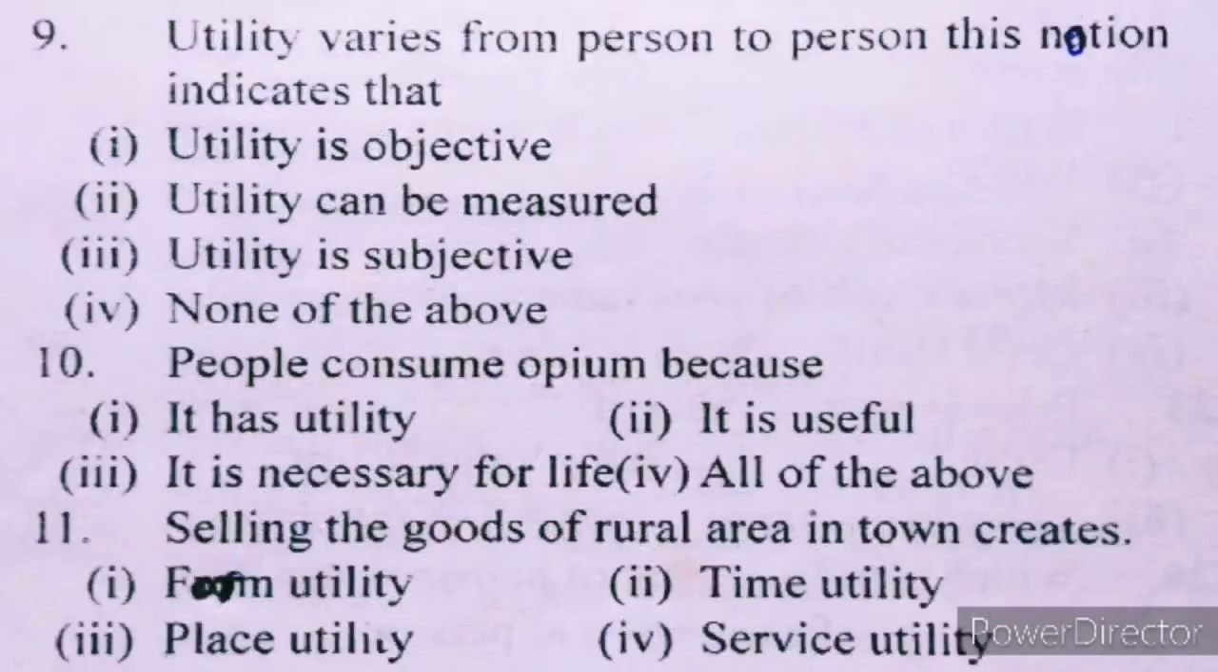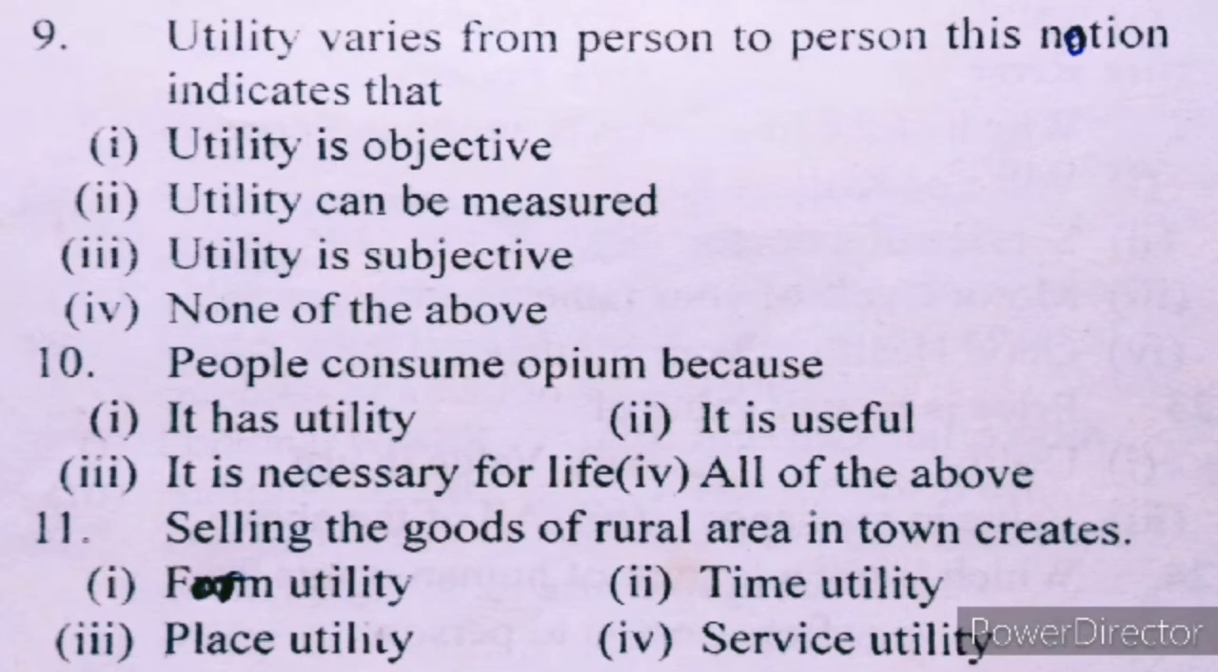Number 9. Utility varies from person to person. This notion indicates that: I. utility is objective, II. utility can be measured, III. utility is subjective, IV. none of the above. In number 2 we have discussed all this. Utility varies from person to person. This notion indicates that utility is subjective, as I told previously.